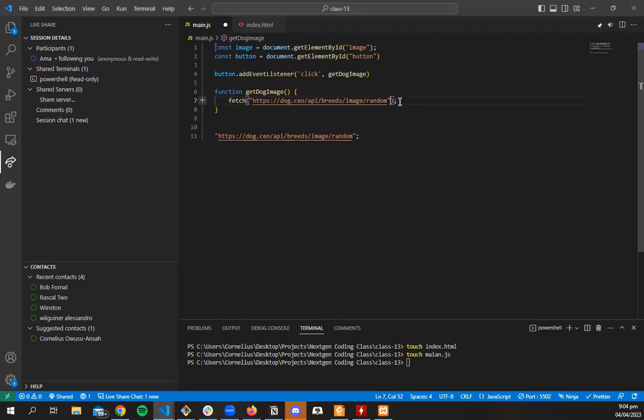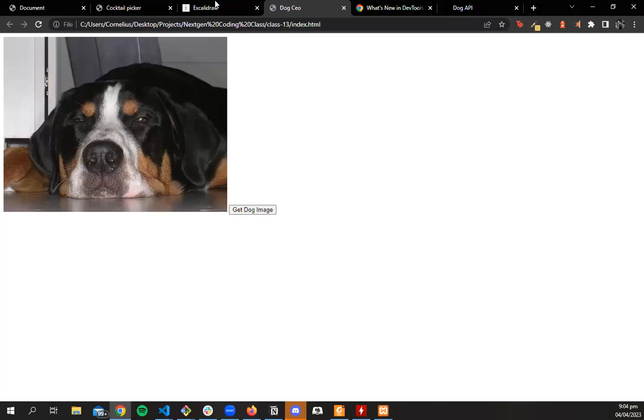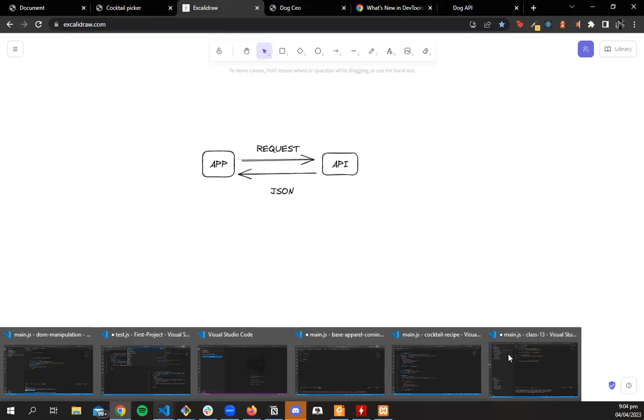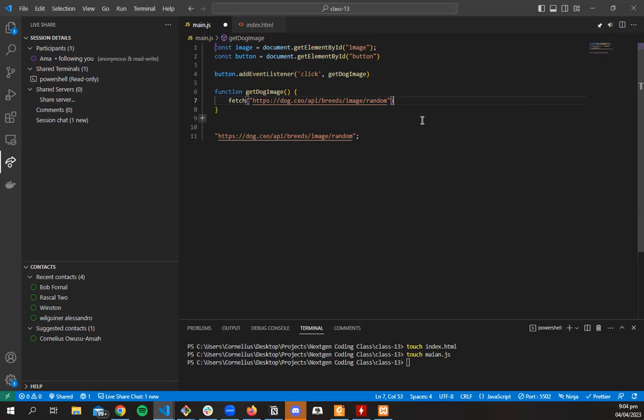When we make the request and get a response, because anytime we make a request to an API we get a response, we want to parse our response as JSON. So we take our response and use .then. Next time we meet, we'll talk about async await. It's the same way, but probably cleaner. People like async await, people like .then.